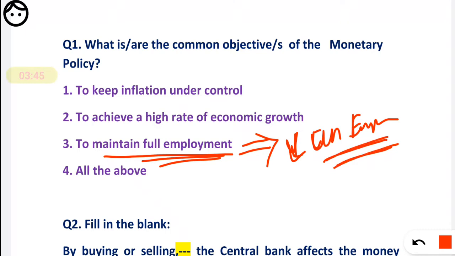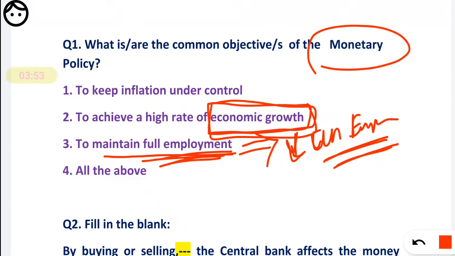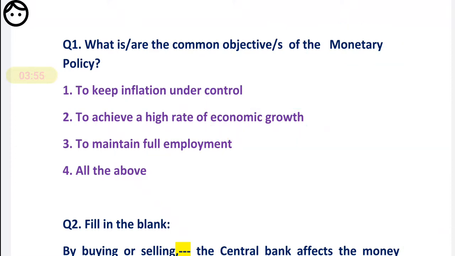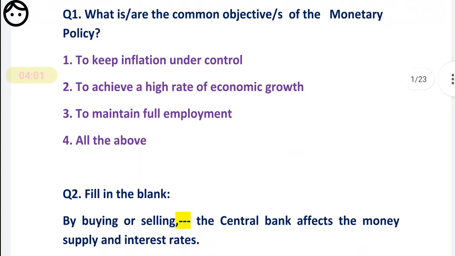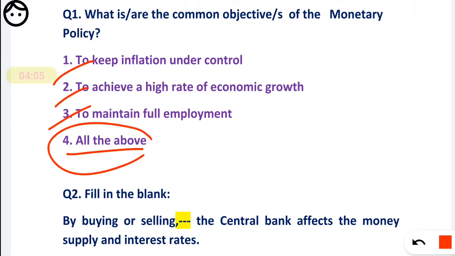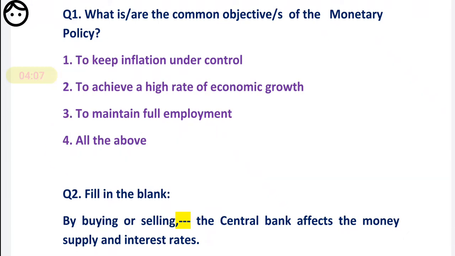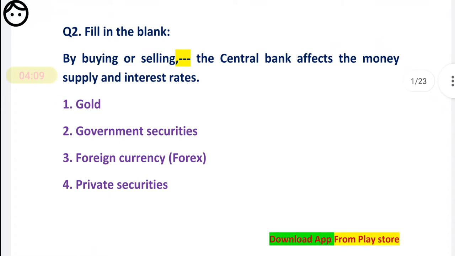If there is a good market and good economic growth, employment will automatically improve, and for that also monetary policy indirectly works. So we have to mark the fourth option, all of the above, as correct.